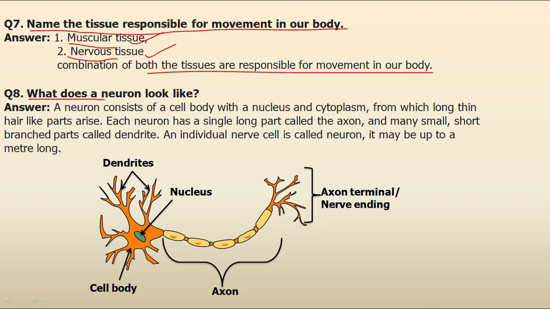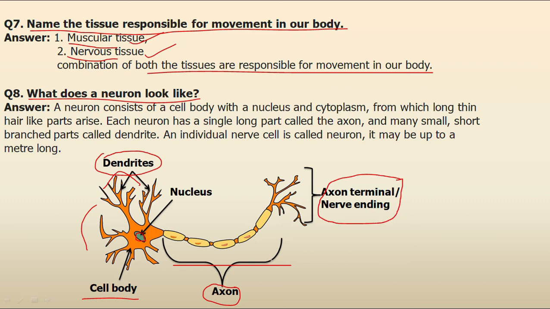Moving to our next question, what does a neuron look like? If you observe this diagram, you will see a neuron consists of a cell body and some hair-like projections. The cell body contains cytoplasm and nucleus. The small branched hair-like projections are known as dendrites, and this long one is known as the axon, and its endpoints are known as nerve endings or axon terminals. Okay, so this is the well-labeled structure of a neuron.